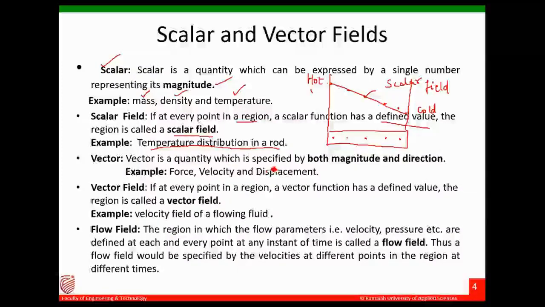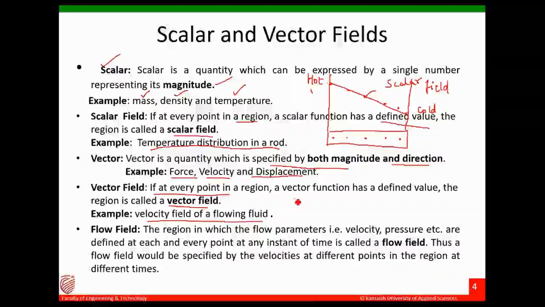Next, vector. It is a quantity which is specified by both magnitude and direction. Force, velocity, displacement, etc., are all vector quantities. If at every point in a region a vector function has a defined value as well as direction, it is called a vector field. An example is the velocity field of a flowing fluid.